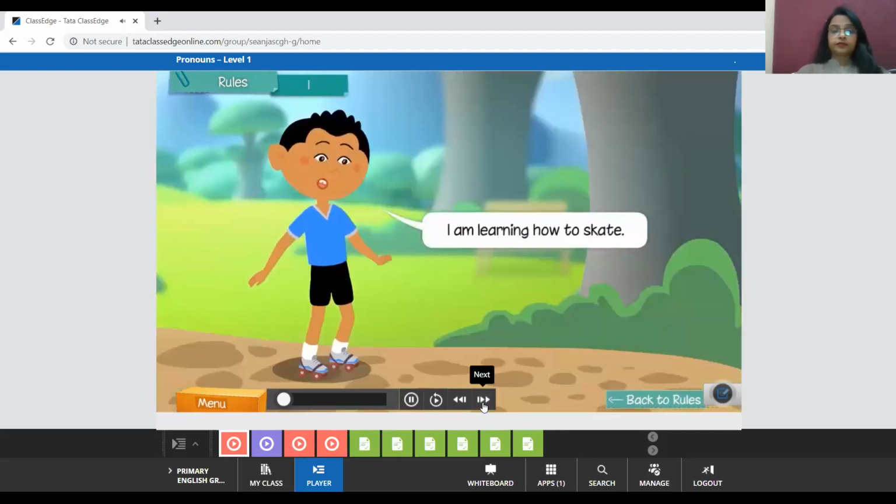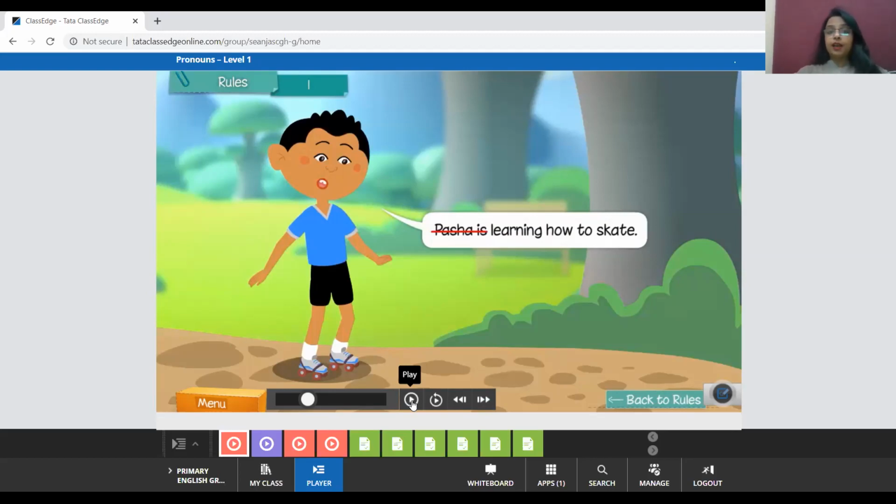Pasha says, I'm learning how to skate. Pasha will not say, Pasha is learning how to skate, because he's talking about himself. So he uses the pronoun I. For example, me. I'm talking about myself. Sonal is a teacher. If I'm going to say Sonal is a teacher, no. In place of Sonal, I will use I. I am a teacher, because I'm talking about myself. Whenever we talk about ourselves, we use the pronoun I.